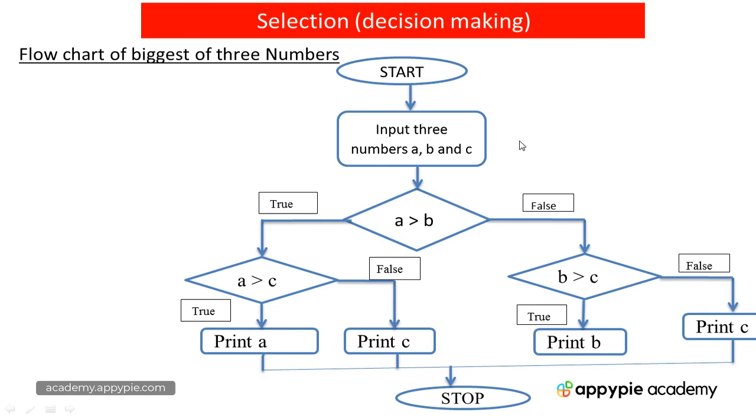So what is decision making? Decision making is the process in which the programmer makes a condition, and in the event of the condition being true, some set of statements are to be executed, or it may be a single statement also. And if the condition is false, some other set of statements or a single statement is to be executed. We will be implementing the if statement using Python programs. But before that, in the next lecture, I would explain about iteration.